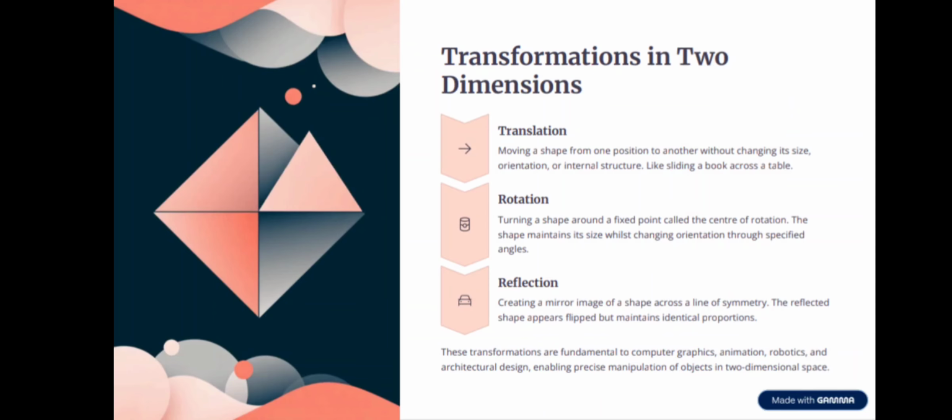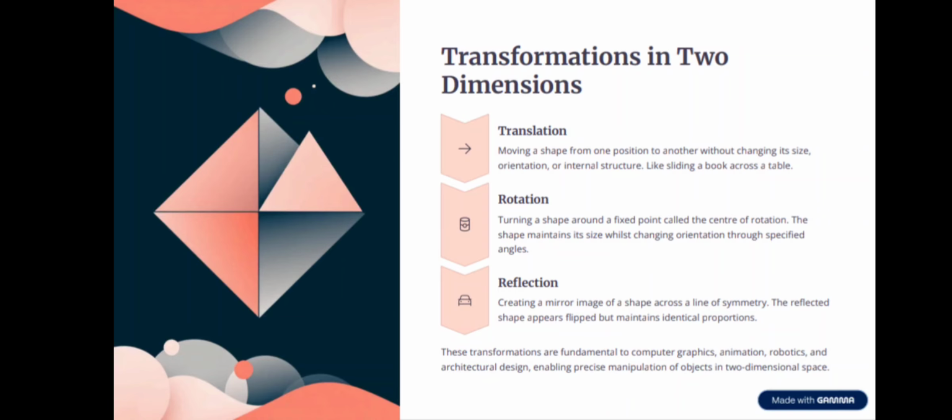Now transformations in two dimensions. First is translation, moving a shape from one position to another without changing its size, orientation, and internal structure, like sliding a book across a table. Second is rotation, turning a shape around a fixed point called the center of rotation. The shape maintains its size while changing orientation through specified angles.